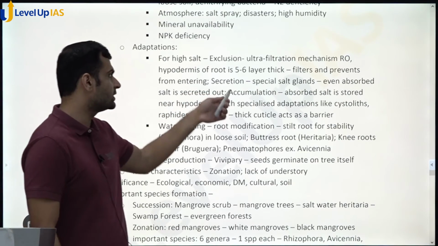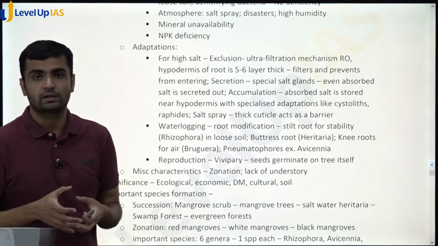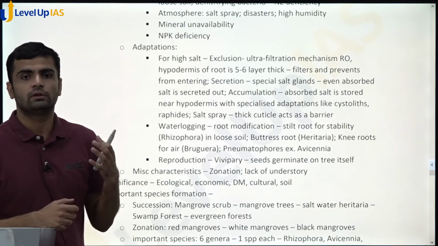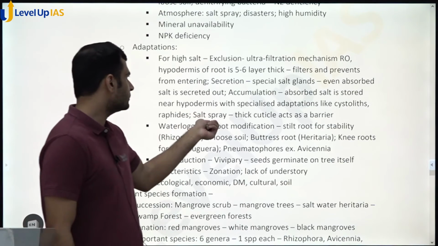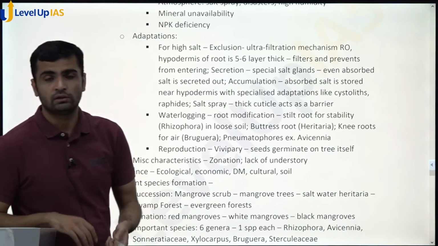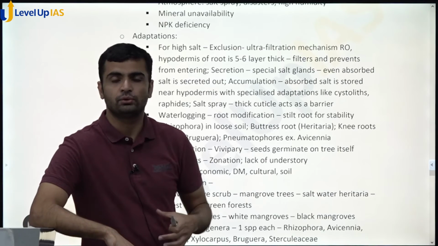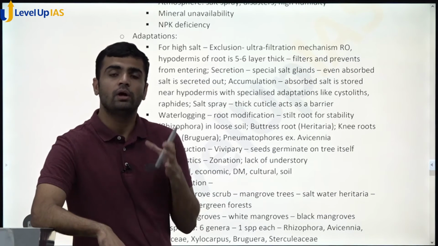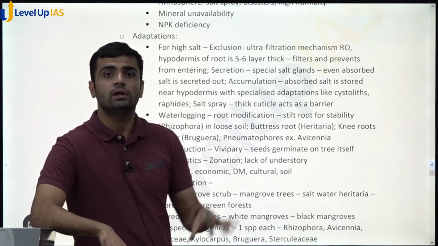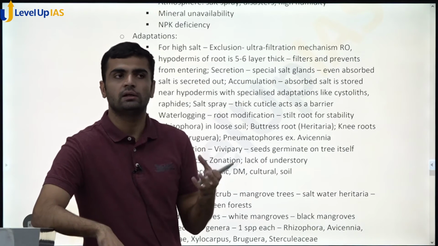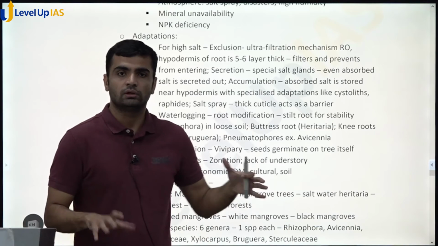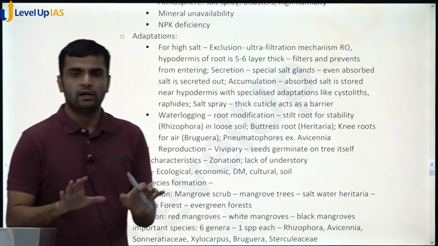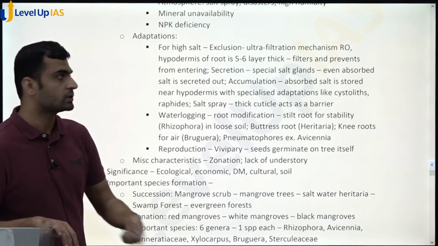For secretion, there are special salt glands where even if salt is absorbed, it is secreted back. Then there is accumulation. Whatever salt still remains, the plants have adaptations to accumulate it in specifically designed structures like raphides or cystoliths, so the salt does not harm the plants as much.